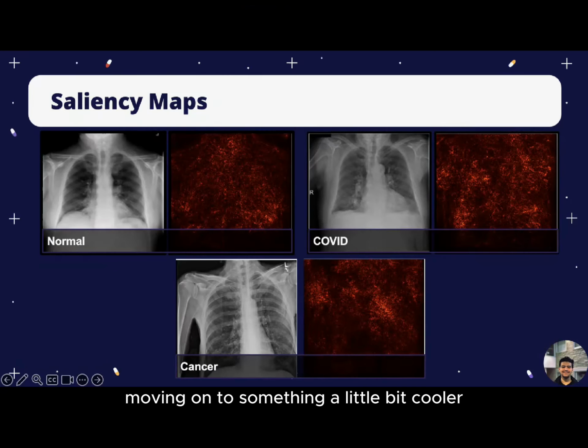Moving on to something a little bit cooler is taking a look at where the model is sensitive to the most. So we take a look at normal, it's all over the place. It doesn't really focus on a specific region. But for COVID, you can see that the left lung is a bit highlighted and the right lung is also a little highlighted, showing that the model is sensitive to those areas a lot. And for the cancer, the right lung, where there is some mass, we can see that the model is paying attention to it. Moving on to our demonstration.